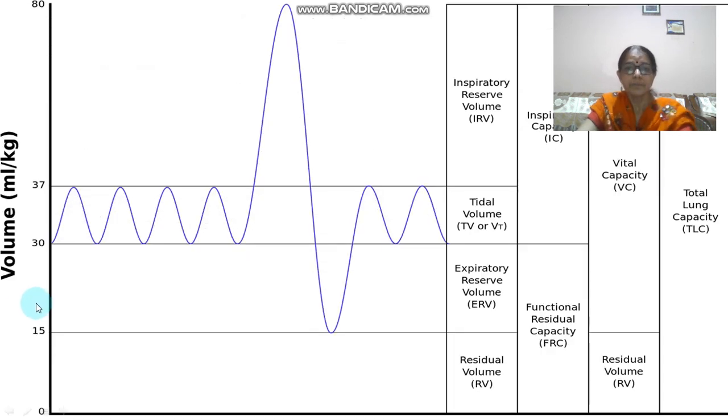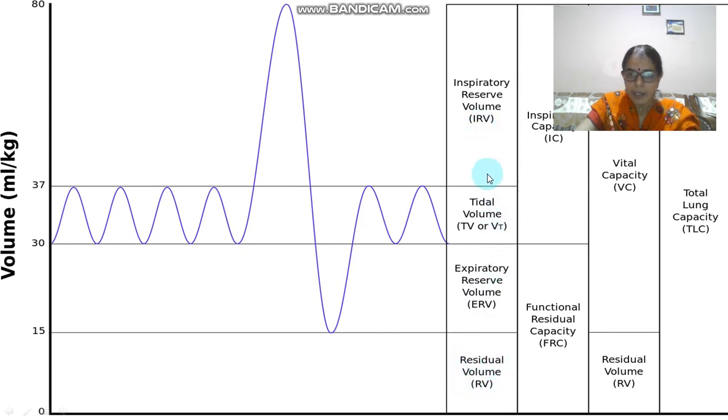Now moving further, you can also understand this concept of the respiratory volume by this flow chart. As you can see, this box is representing the tidal volume, that is the volume of air that you have inhaled or exhaled in a simple way, right? The next one is IRV, that is additional volume of air that you had inspired. This is ERV, additional volume of air that you had expired. Then RV, it is the volume of the air that will be always present in the lungs.